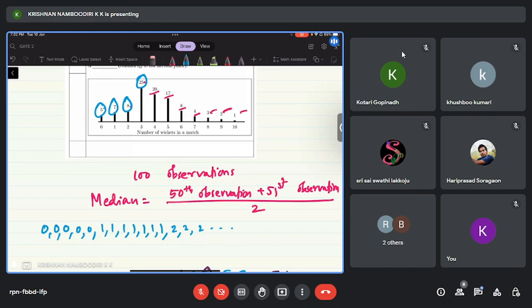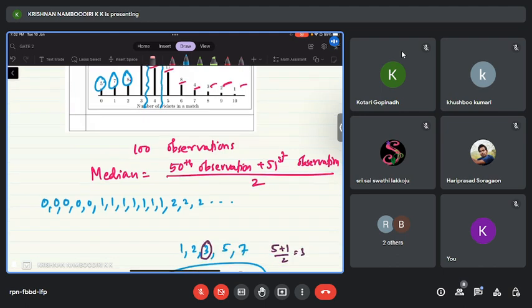Okay. So you need to find the 50th observation. So by 3, 45 will be over. And from 46 to 65, it will be 4. So the 50th observation and 51st observation, both are nothing but 4. So the median is nothing but 4 plus 4 by 2, which is equal to 4. So the answer to the question is 4.